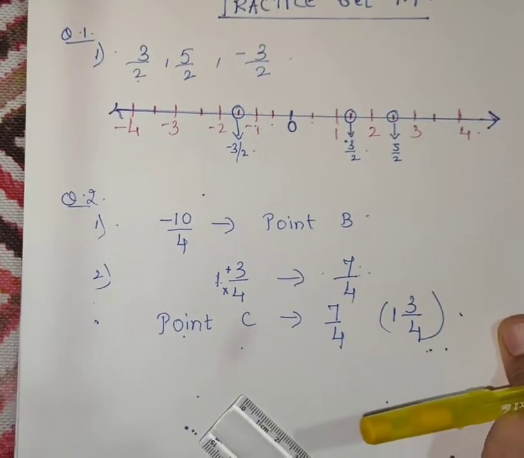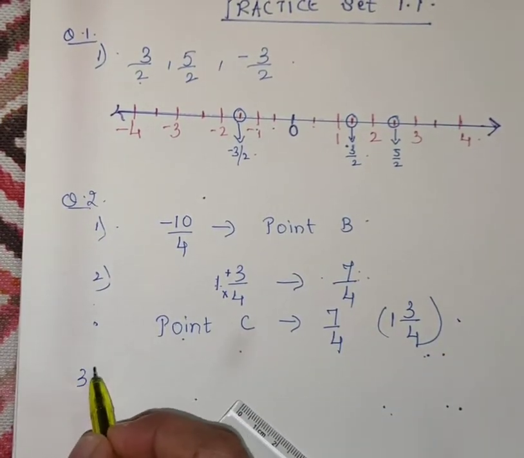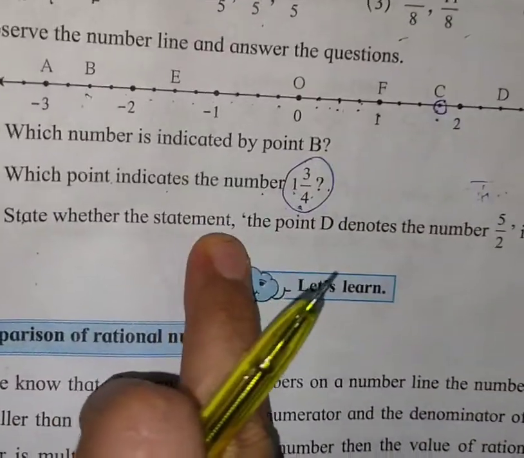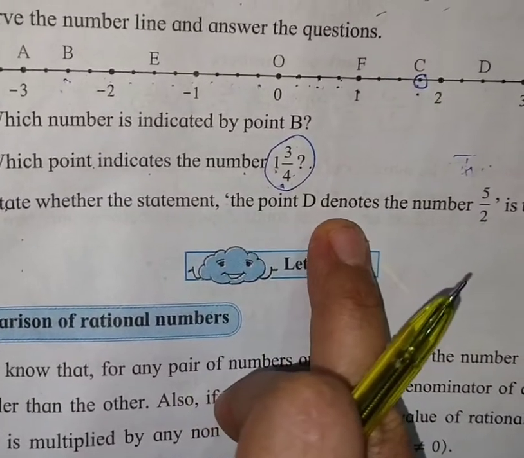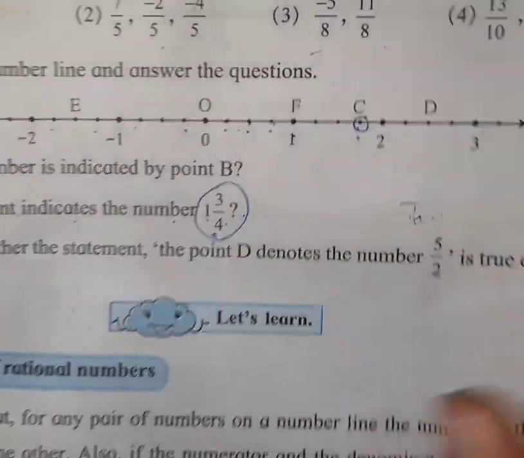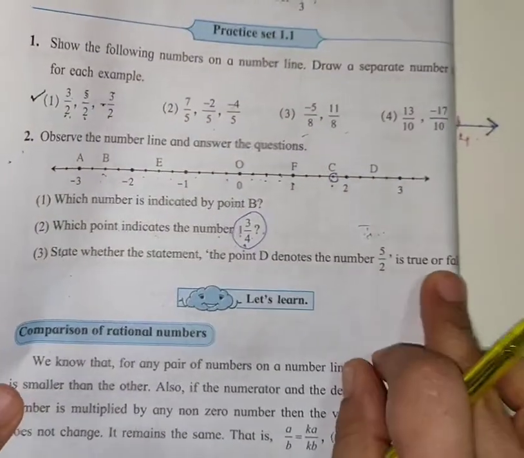Okay students, next is question number 3. State whether the statement 'the point D denotes the number 5 upon 2' is true or false.